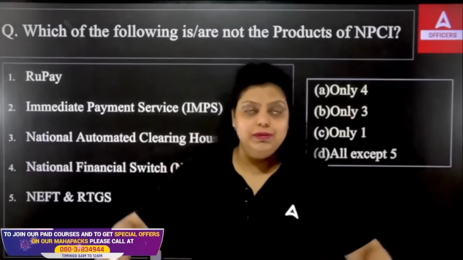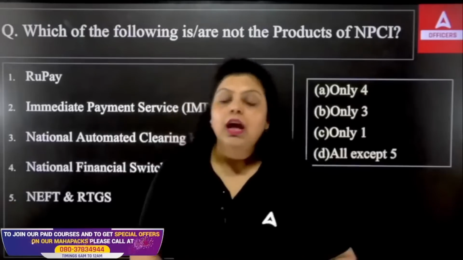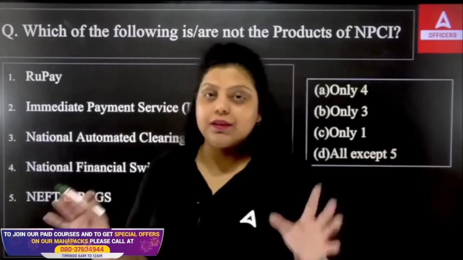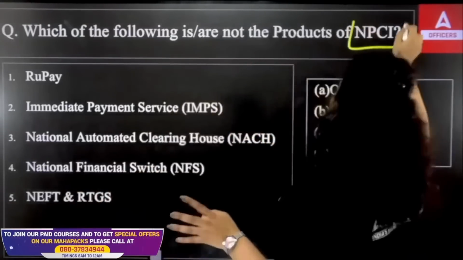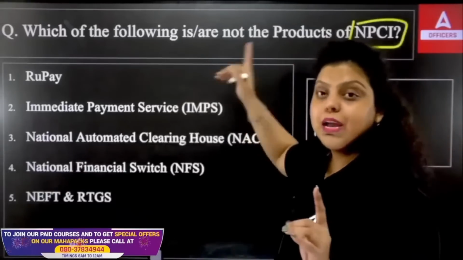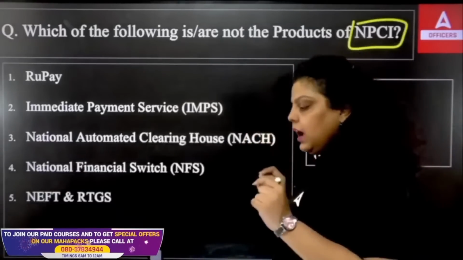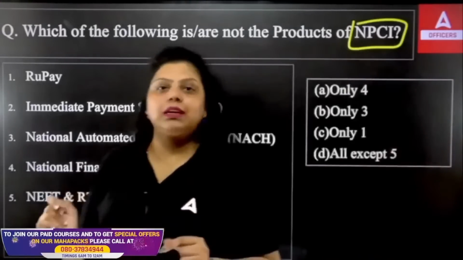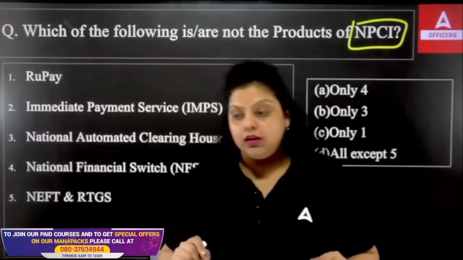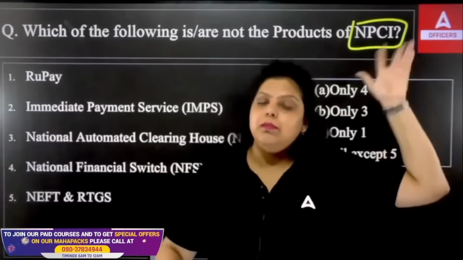That's the NPCI. So NPCI is an umbrella organization, first established in 2008 by RBI and the Indian Banks Association. Some time ago RBI said that NPCI has a monopoly in the market, because all the retail payments are managed by NPCI.